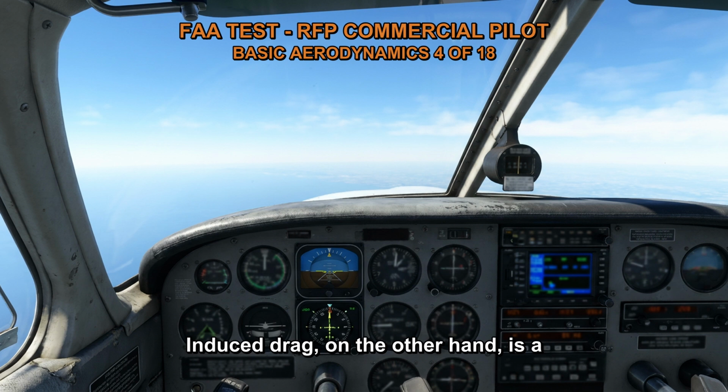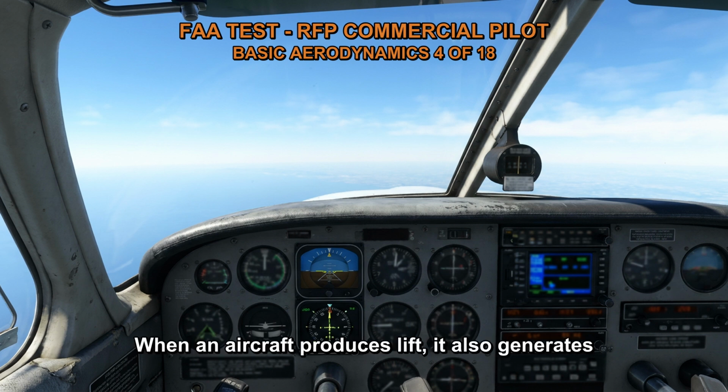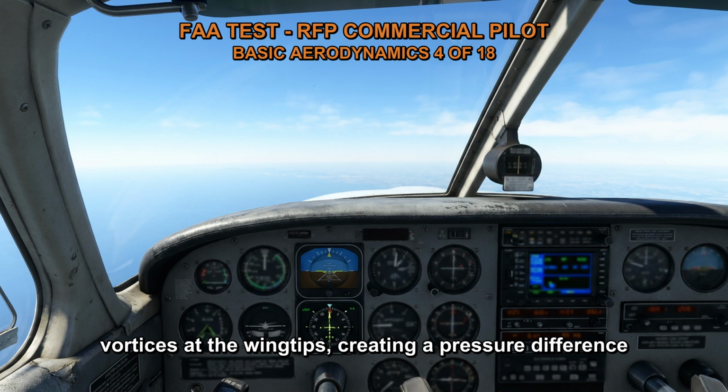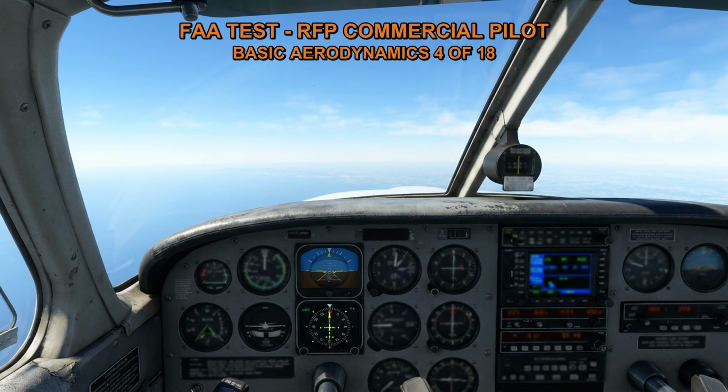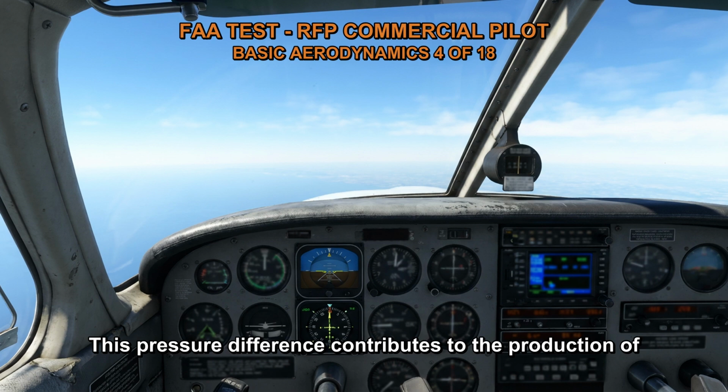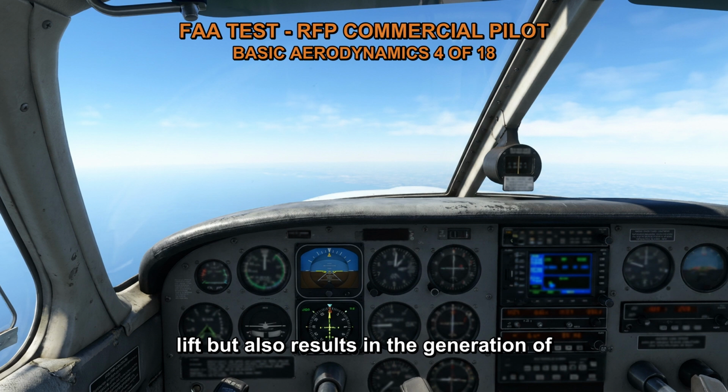Induced drag, on the other hand, is a byproduct of the generation of lift. When an aircraft produces lift, it also generates vortices at the wingtips, creating a pressure difference between the upper and lower surfaces of the wing. This pressure difference contributes to the production of lift, but also results in the generation of induced drag.